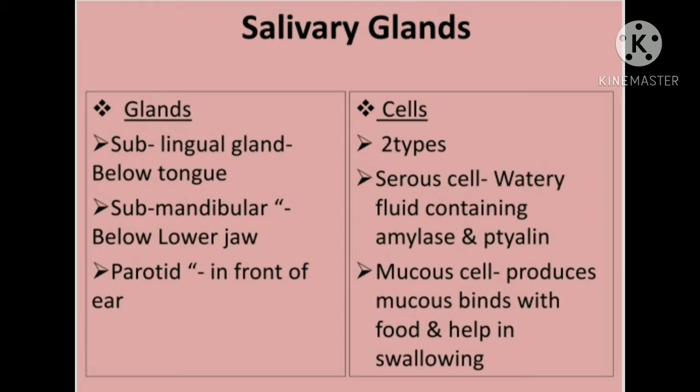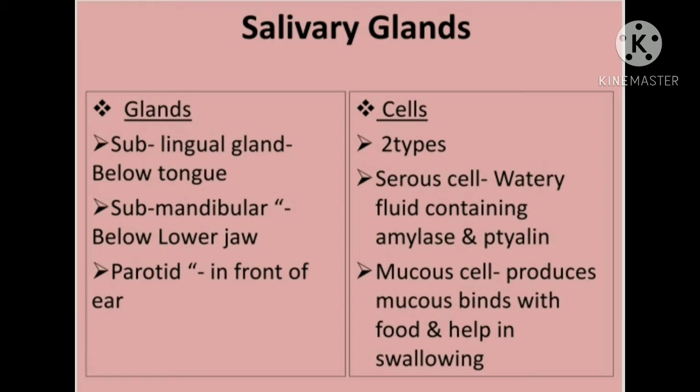These two enzymes have a watery fluid type of consistency. So serous cells secrete a watery fluid which contains the enzymes amylase and ptyalin.